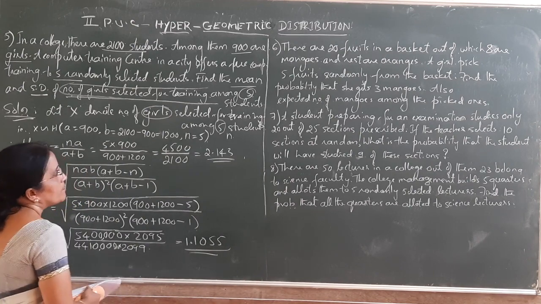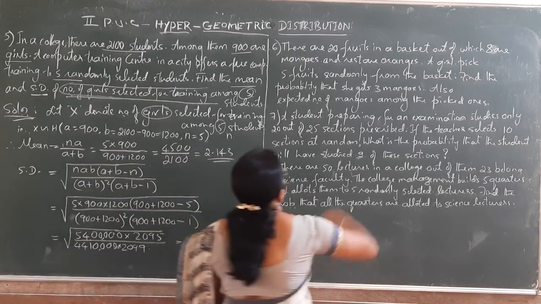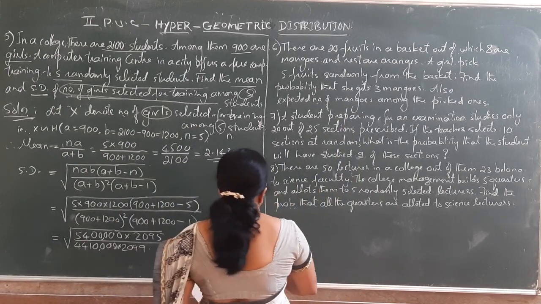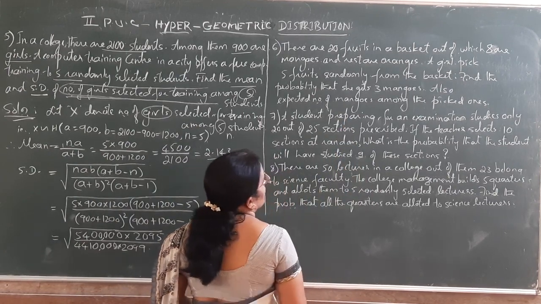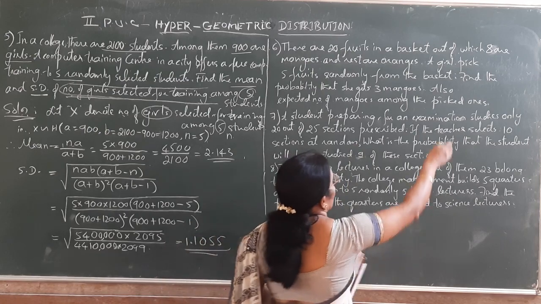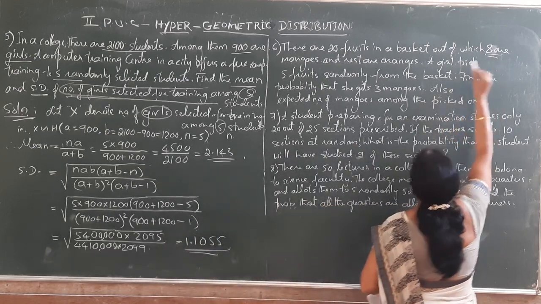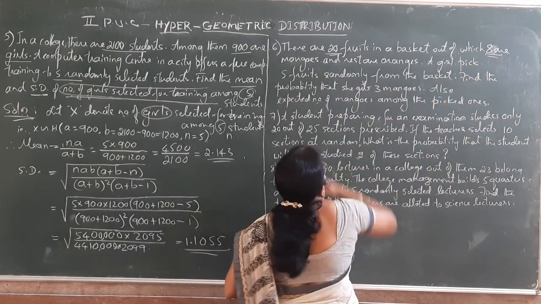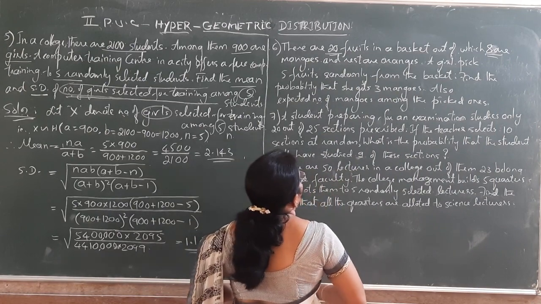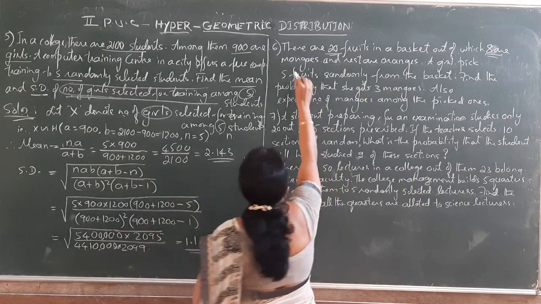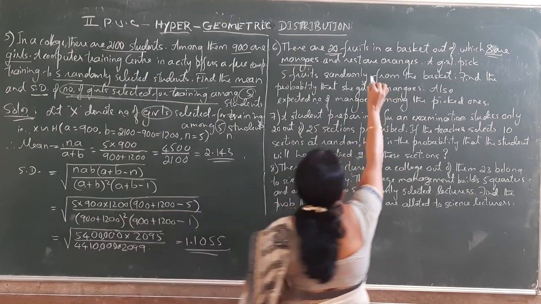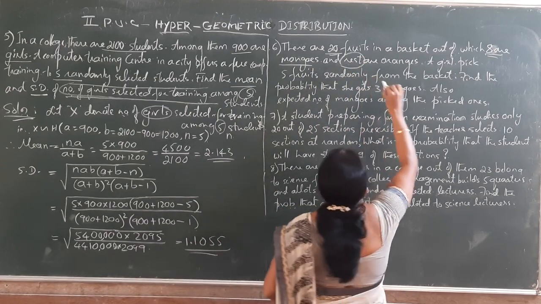Now go through that. There are 20 fruits in a basket, out of which 8 are mangoes and the rest are oranges. What is the rest? The remaining.